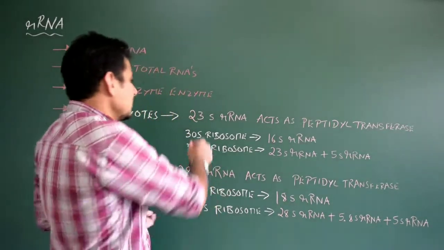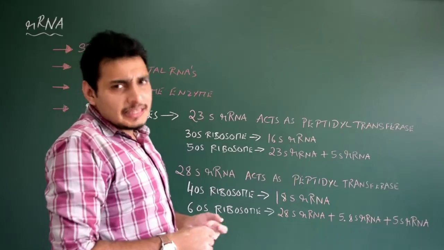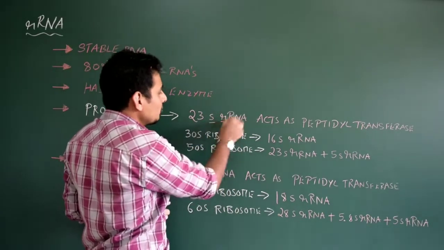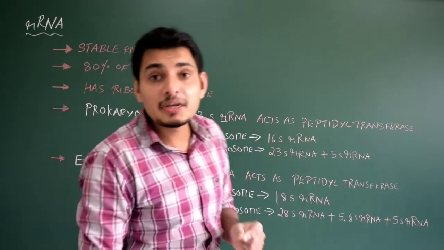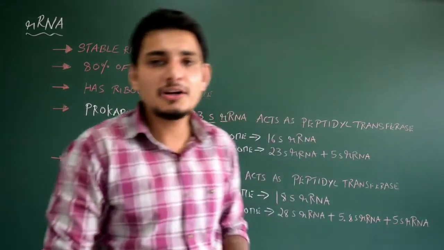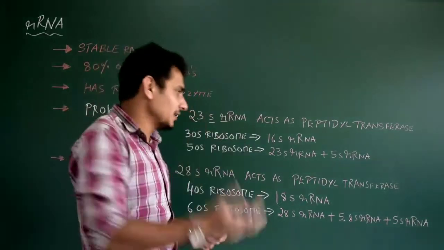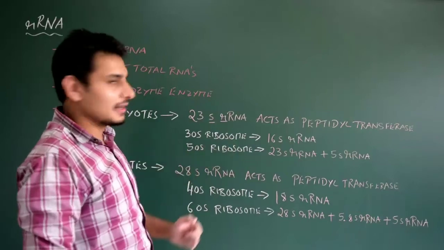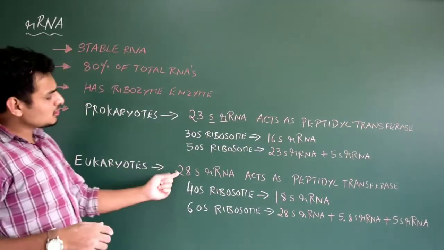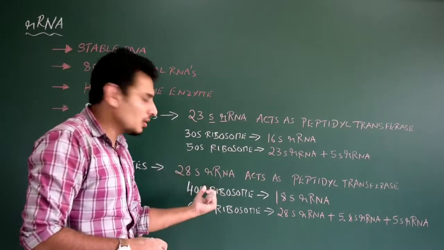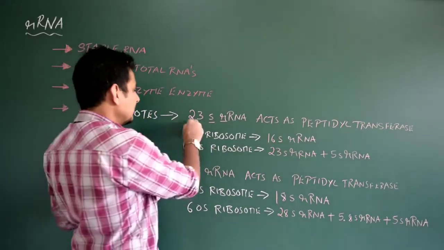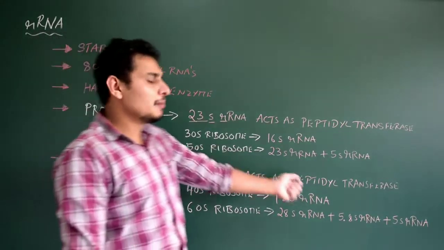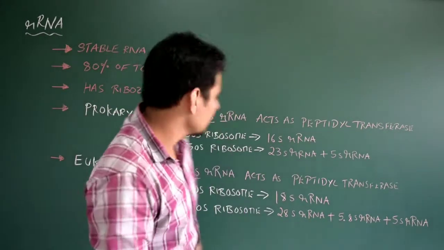Let us see that. See here, 23S, that is the large ribosomal RNA. 23S ribosomal RNA acts like peptidyl transferase. That is very important to join the amino acids. We'll talk about it later. Just note this point. That is enough. Okay, 23S ribosomal RNA. In the case of eukaryotes, it is a bit different. That is 28S ribosomal RNA. That's the difference: 23S in prokaryotes, 28S in eukaryotes, which acts like the peptidyl transferase enzyme.